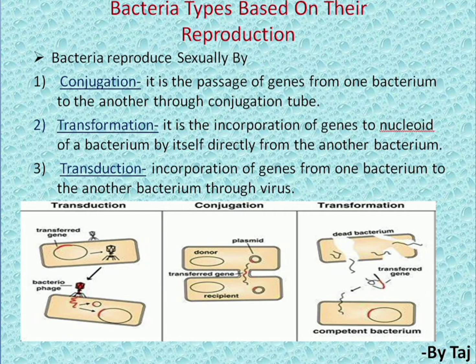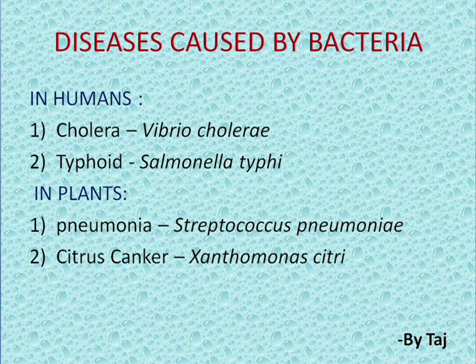And the last concept is diseases caused by bacteria. Among diseases caused by bacteria in humans, cholera is caused by Vibrio cholerae. Typhoid is caused by Salmonella typhi. Pneumonia is caused by Streptococcus pneumoniae, and in plants, citrus canker is caused by Xanthomonas citri. So these are the diseases caused by bacteria.